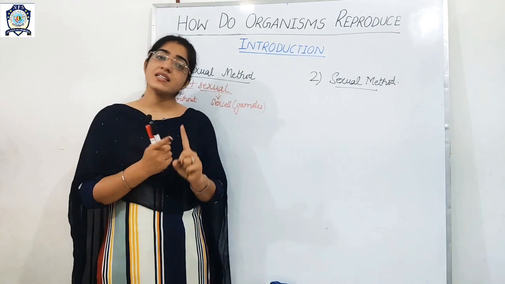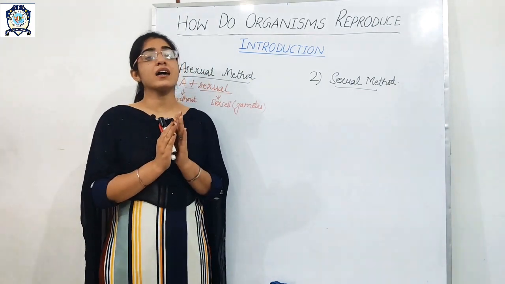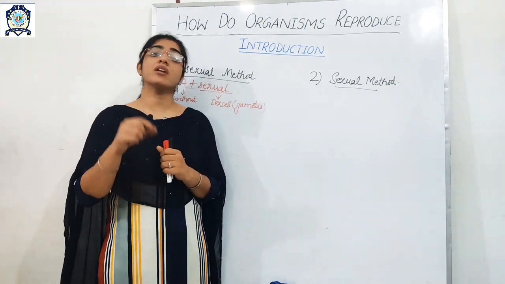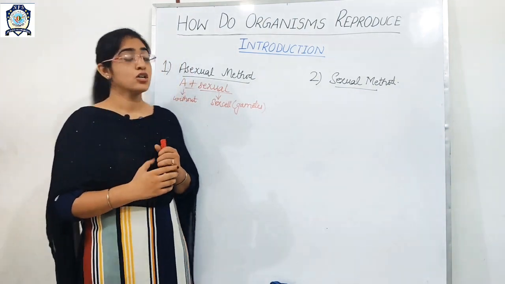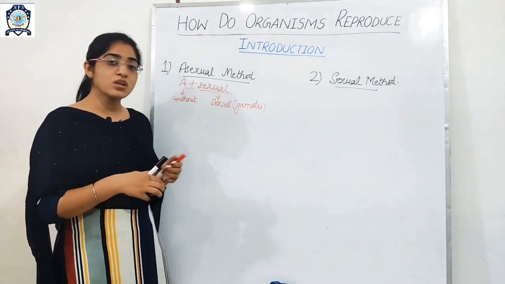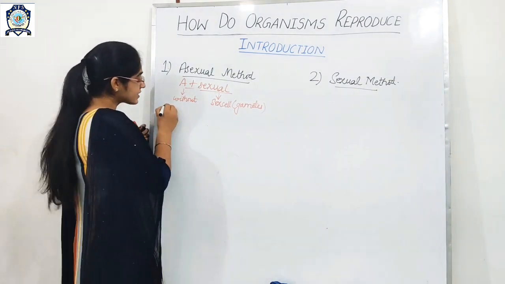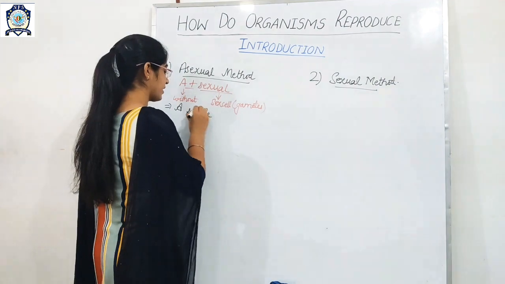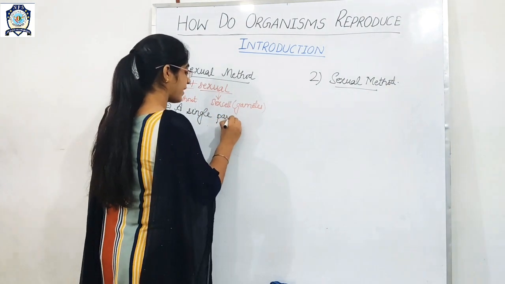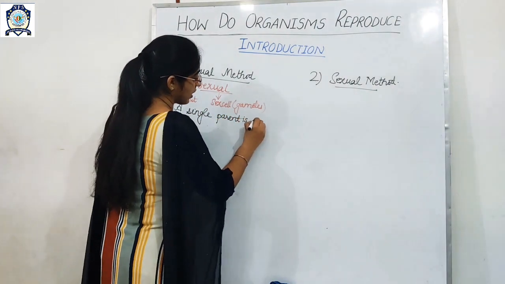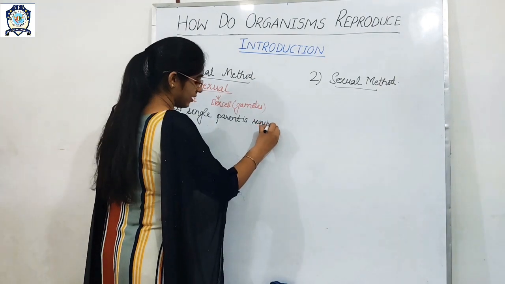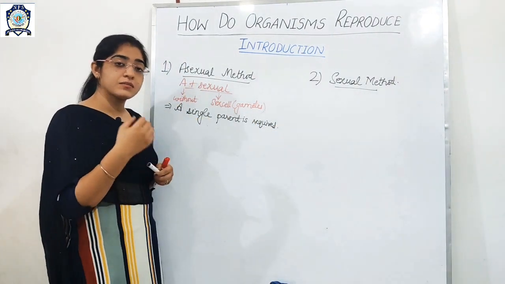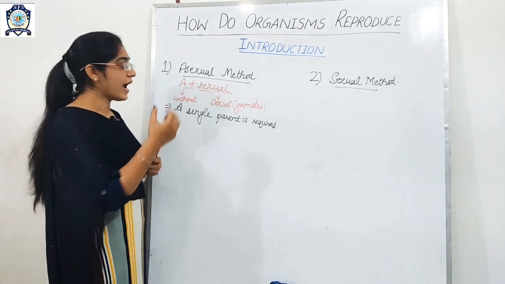Means if there is a single parent, then there are no gametes. If there is no gamete, then there will be no fusion. So in the asexual method, a single parent is required, and from a single parent a new individual is produced.